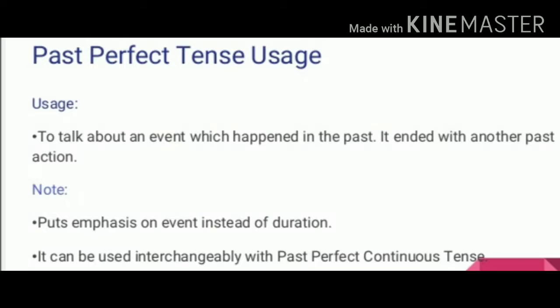Past perfect tense usage. To talk about an event which happened in the past. It ended with another past action. So past perfect tense is the event which happened in the past and it ended with another past action. Note, it puts emphasis on event instead of duration. It can be used interchangeably with the past perfect continuous tense.